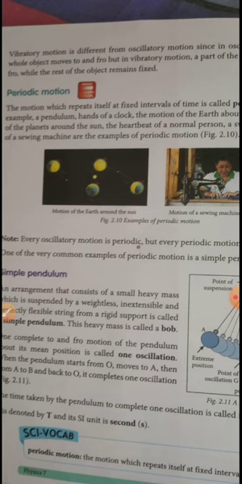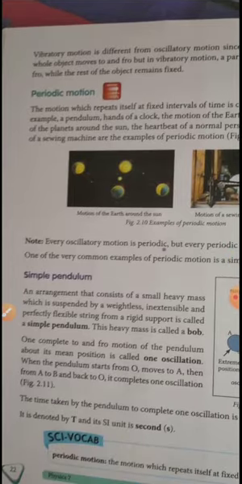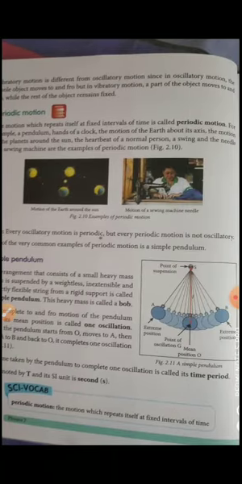The next one is your periodic motion. Periodic motion means something which repeats itself, something which repeats itself in equal intervals of time. The best example is the moon going around the earth and the earth going around the sun. All these are happening in a calculated time, yes or no? They are not changing the time. It will take a fixed interval of time. So it is an example of your periodic motion.